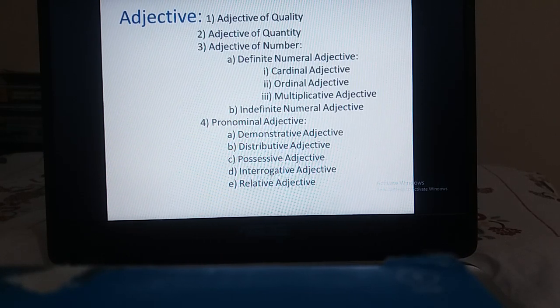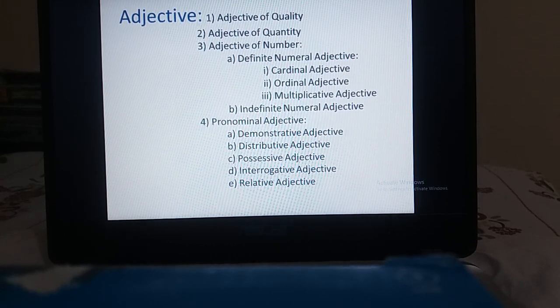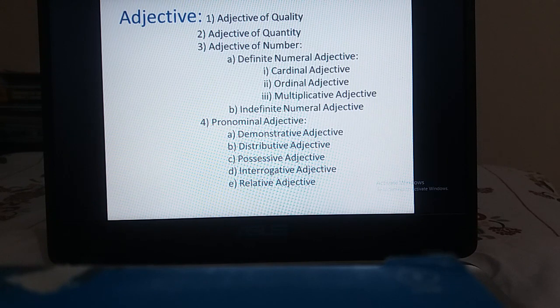Next, just an overview, which is the classification of adjectives. Adjectives are divided initially into 4 categories: adjective of quality, adjective of quantity, adjective of number, and pronominal adjective. Adjective of number can be divided into 2 categories: definite numeral adjective and indefinite numeral adjective.